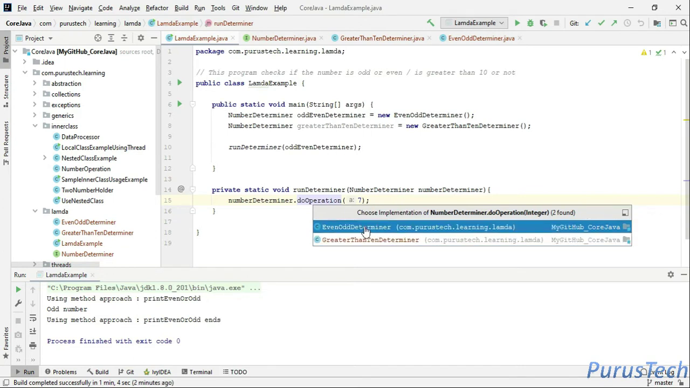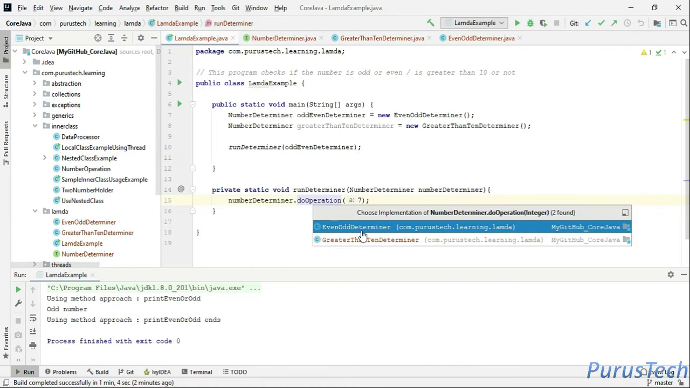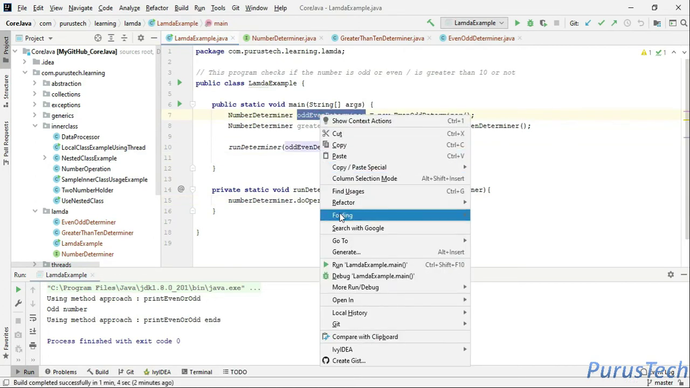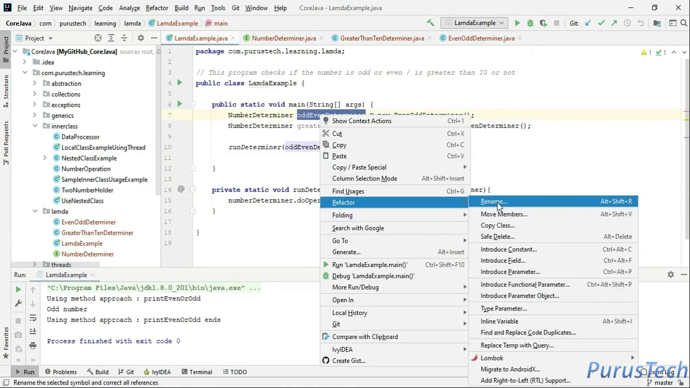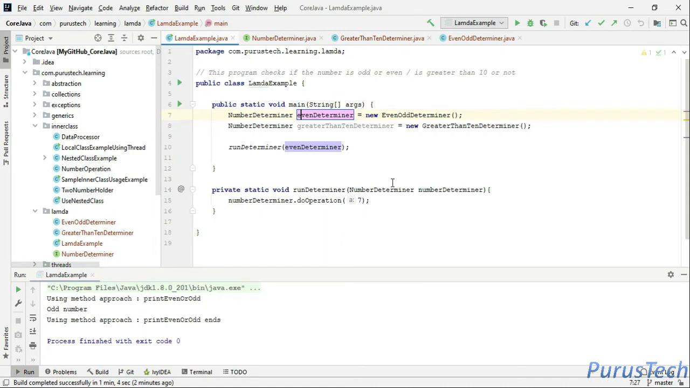So let's go here, even odd determiner. Basically, this reference variable I had kept as odd even determiner. I could have renamed it as even odd determiner. So let's just rename it to be clearer. Refactor, rename, even odd determiner.